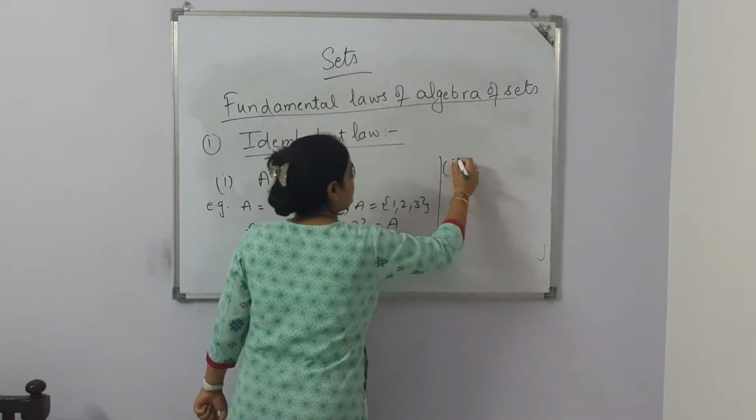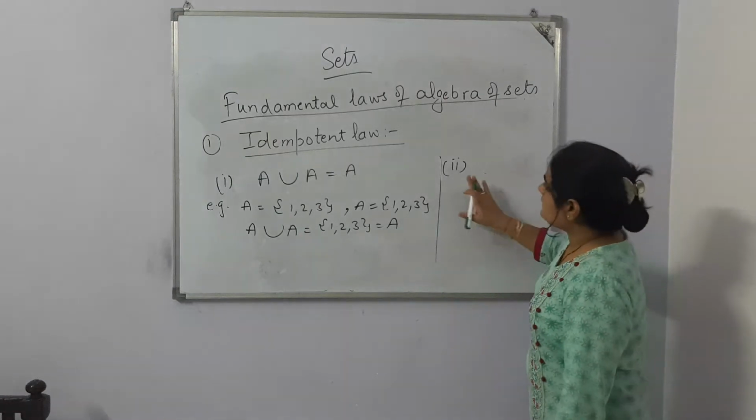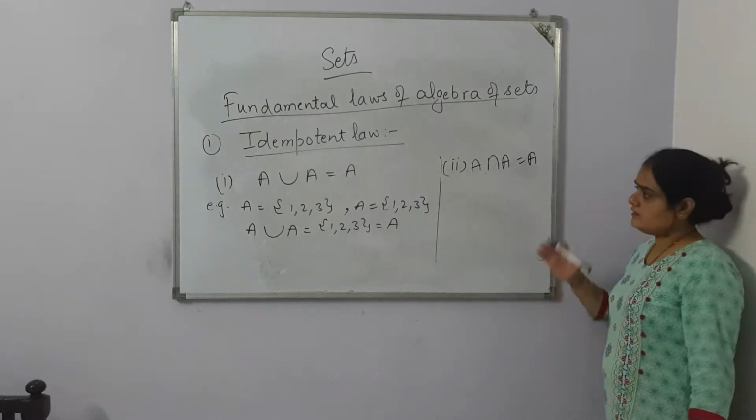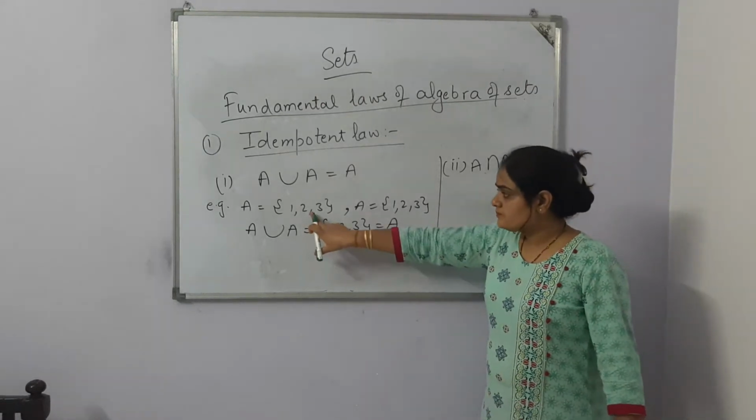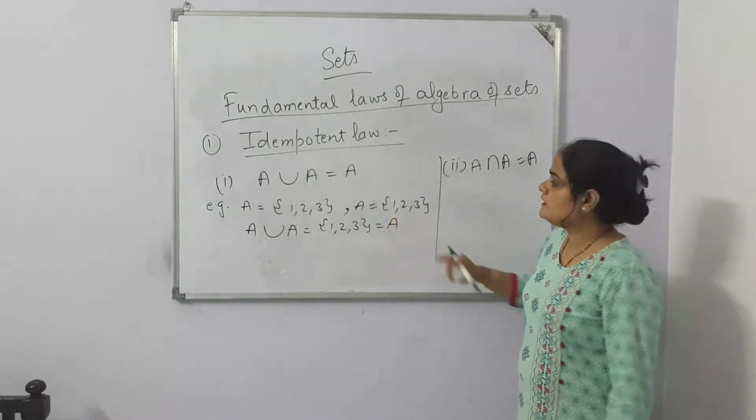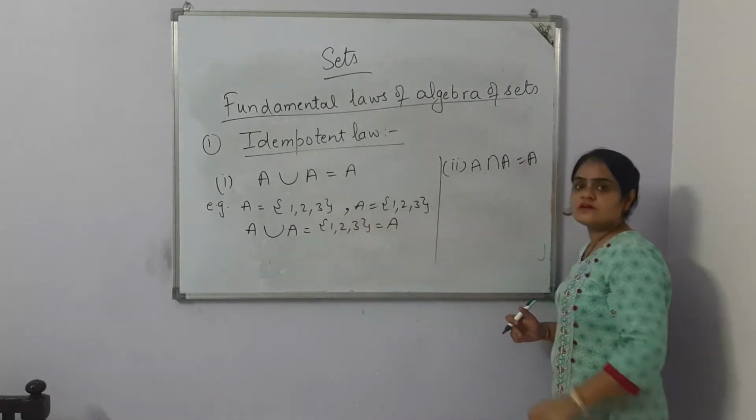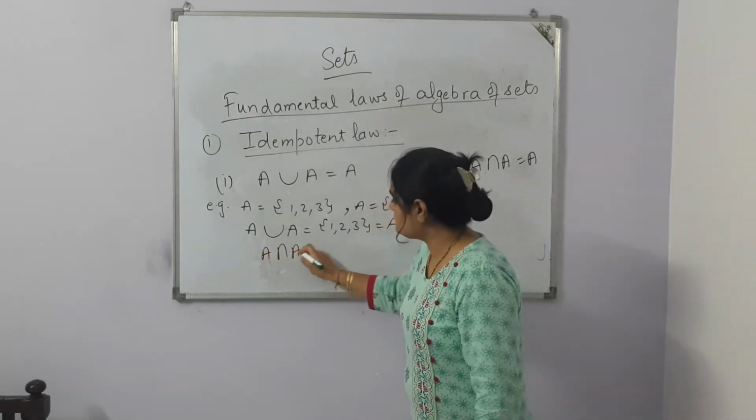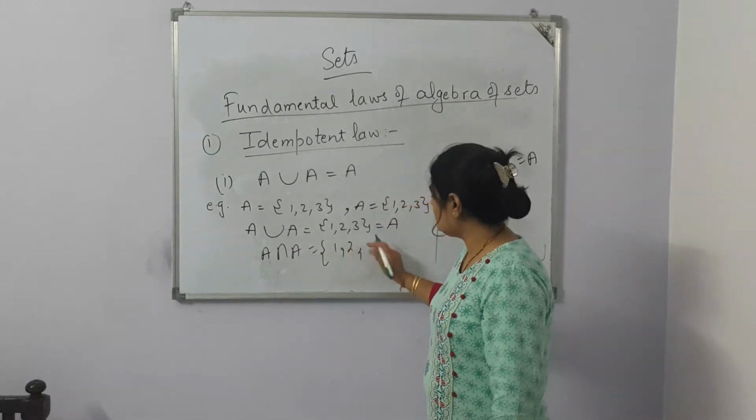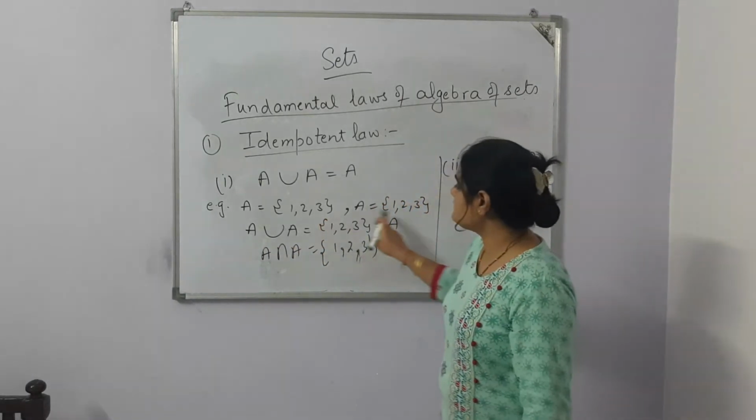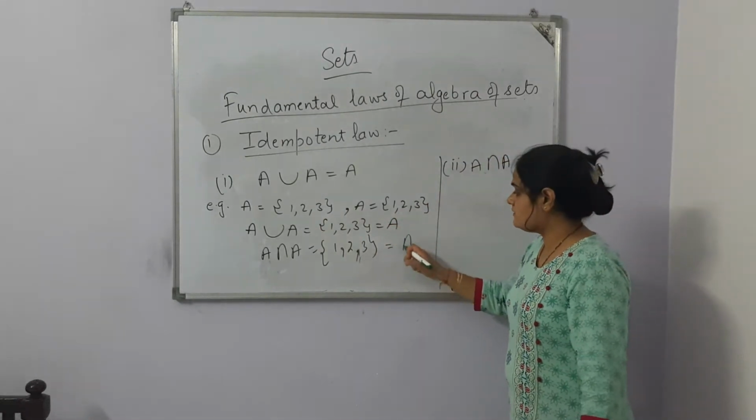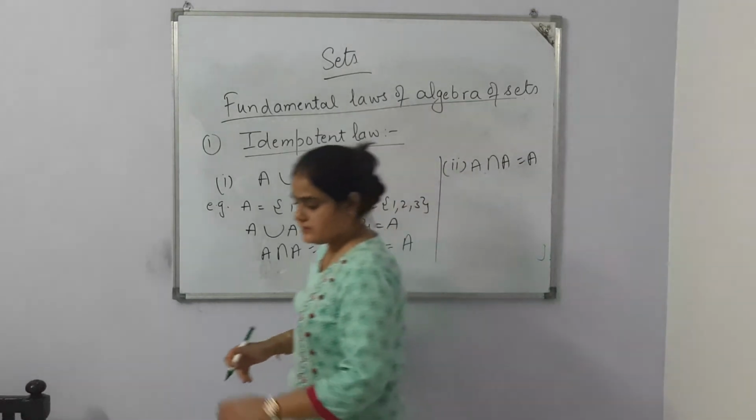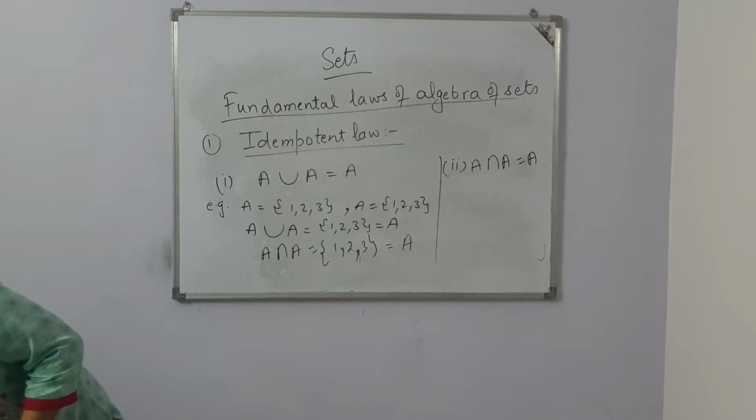And the second law coming under it is A intersection A is equal to A. Same example I am taking. Here the first set is A, and the second set is also A, the same set, and if we want to take the common elements, all the elements are common, so A intersection A is equal to A. That means A intersection A, in this example, is 1, 2, 3. All elements are common in both sets, so it is equal to A. These are the two laws coming under the idempotent law. Let's do another law.